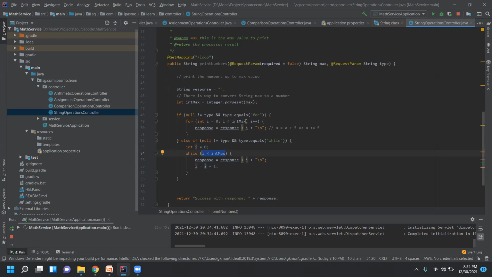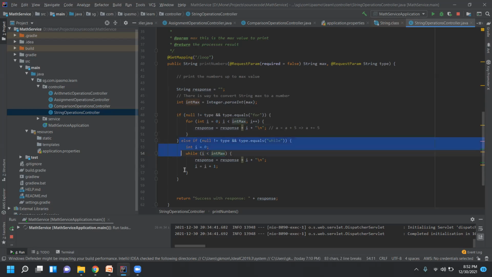Okay, for loop is also the same. Until this condition is true, it will keep on processing the logic. If it fails, then it will not execute. It will not go for the next iteration, right? So in the first iteration itself, in the while, it will check the condition.